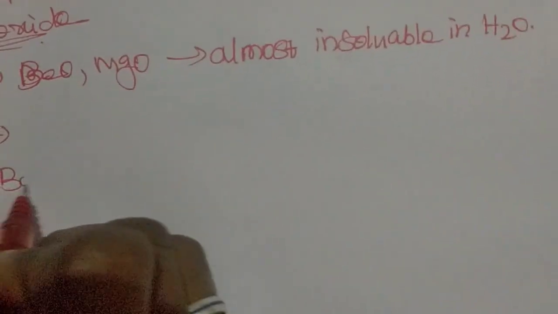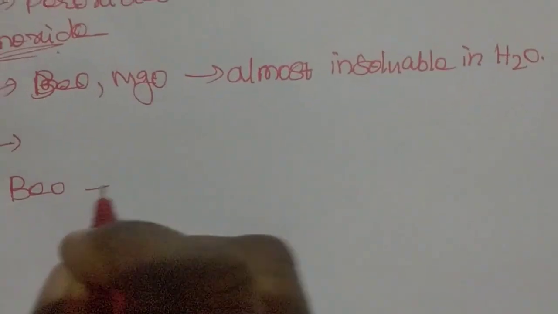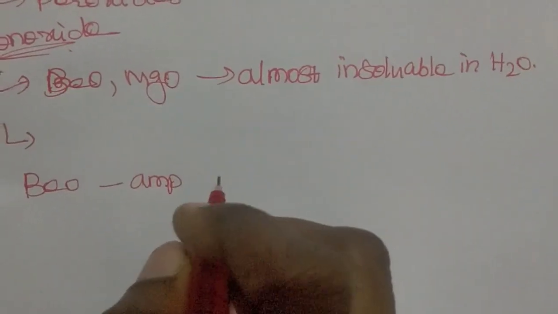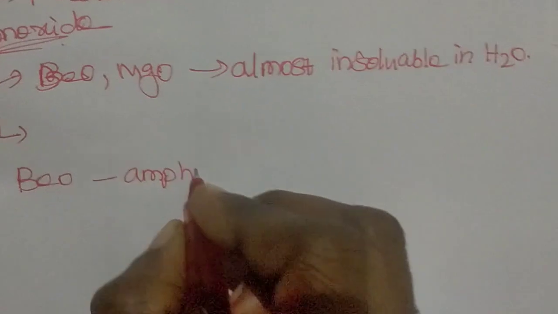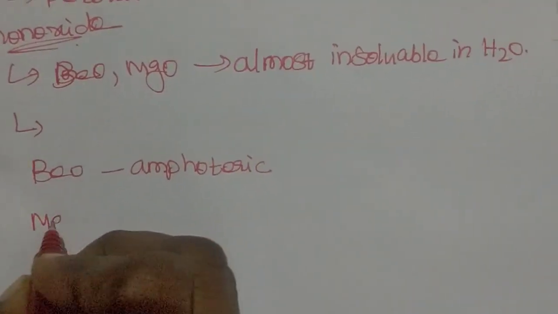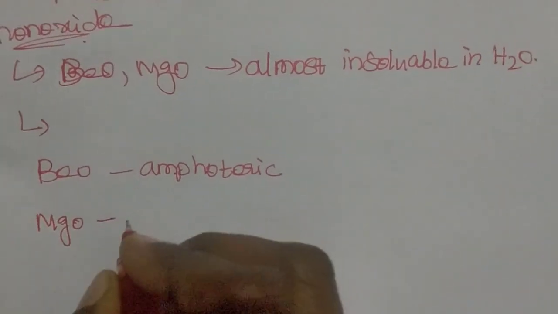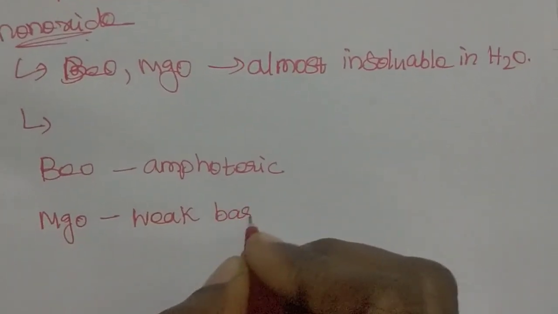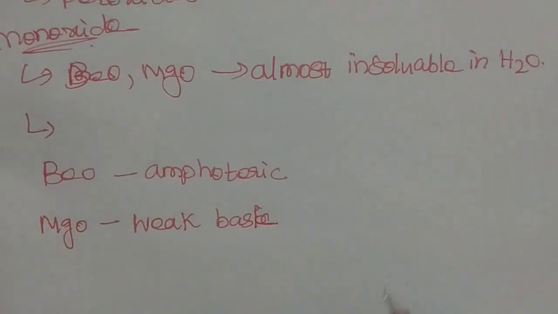Then the oxides of these metals have different characters. Beryllium oxide is amphoteric in nature. We know that beryllium is an amphoteric compound, so its oxide is also amphoteric in nature. Magnesium oxide is a weak base, a weak basic compound.